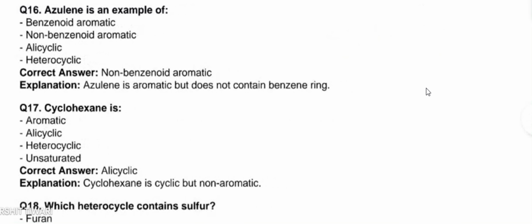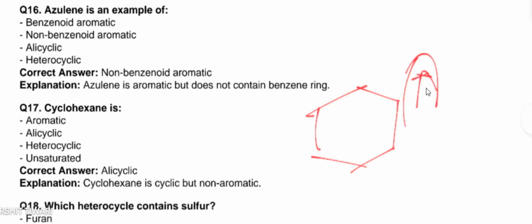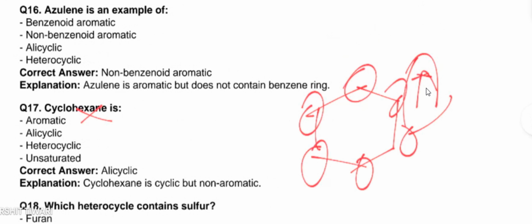Question number 17 is cyclohexane. This is the structure of cyclohexane. Aromatic, option A, it doesn't contain any pi bond, so there is no option of it being aromatic. Alicyclic we will check. Heterocyclic, here there is no heteroatom present, so it is not a heterocyclic compound. Unsaturated, it doesn't contain any pi bond, so it is not unsaturated too.